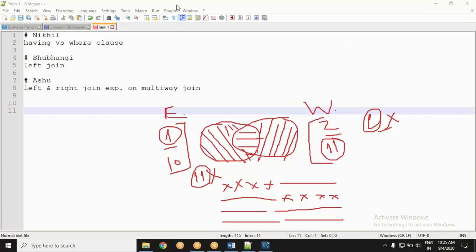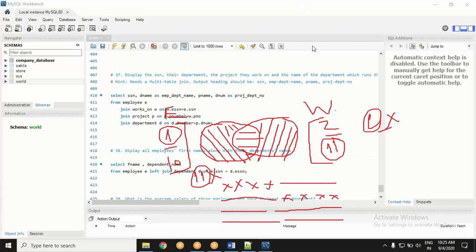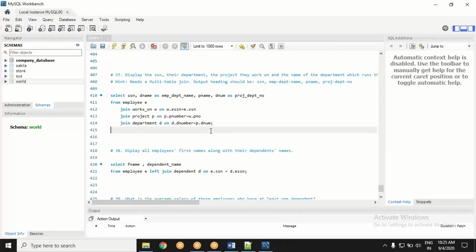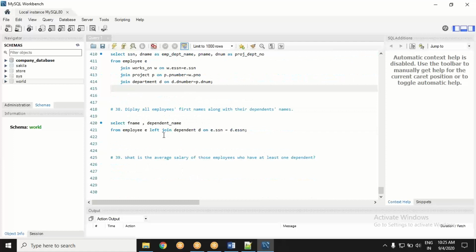Want to give it a try on your question? You had a question yesterday, no? Where we used left join. Question 38. Want to try it with outer join? Give it a try. Try by yourself. Write a query. Tell me what happens. What do you think?